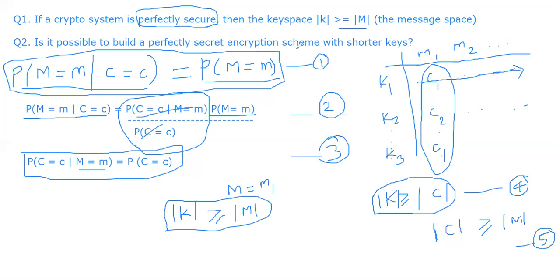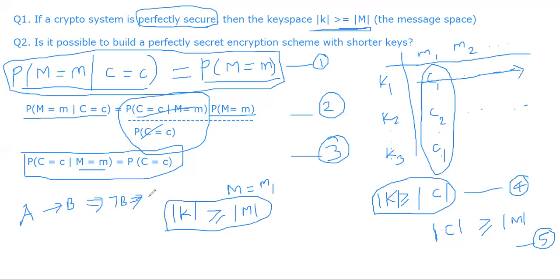Let's say it is possible. If it is possible to build a perfectly secret system with shorter keys, what can we say? I mean, it should not be possible. The reason is as follows. We are saying the negation of this part, right? We are saying this is violated. Now we go back to logic in discrete mathematics. If you have a proposition, say, with a variable a: if a then b, what does this mean? This means that not b implies not a.